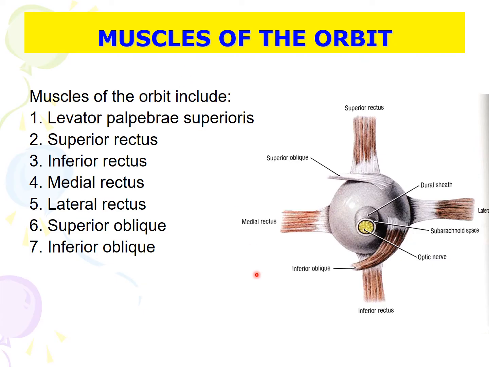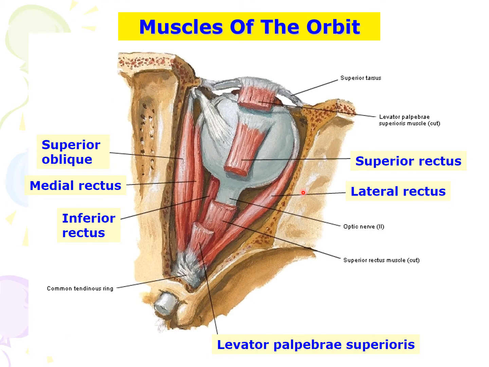There are 7 muscles of the orbit, and these include levator palpebrae superioris, superior rectus, inferior rectus, medial rectus, lateral rectus, superior oblique, inferior oblique. The muscle number 1, levator palpebrae superioris, moves the upper eyelid, whereas the rest of the muscles, muscle number 2 to 7, move the eyeball. Here you can see various muscles of the orbit.